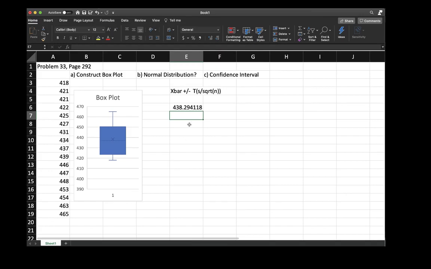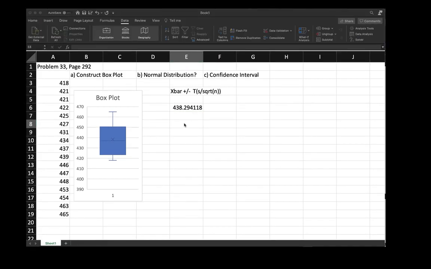I now need to calculate the interval. The way we're going to calculate the interval is we're going to use t inverse. So this is going to convert the t distribution into a critical value you've seen in your book. Now, I don't believe in looking up critical values in the back of the book. I believe in using Excel, using our technology. So we're having to set that probability. If we want a 95% confidence interval, let's look and see what happens when I put